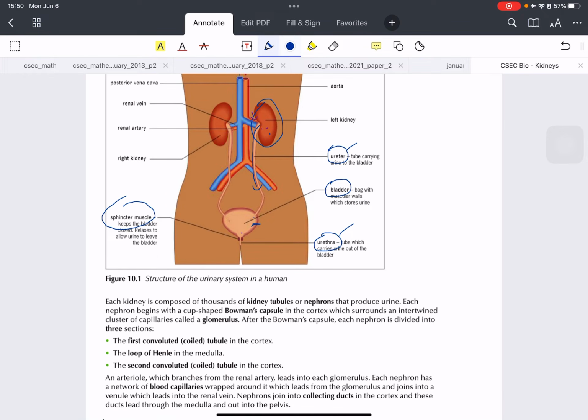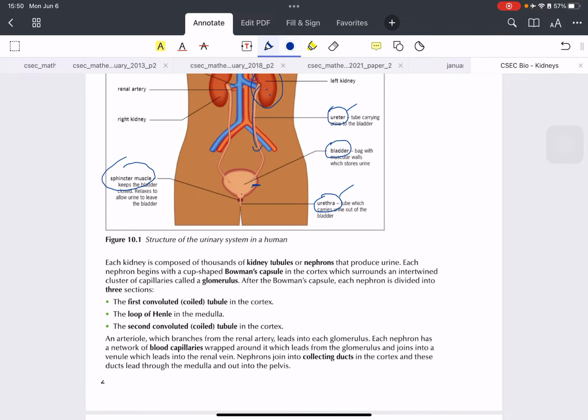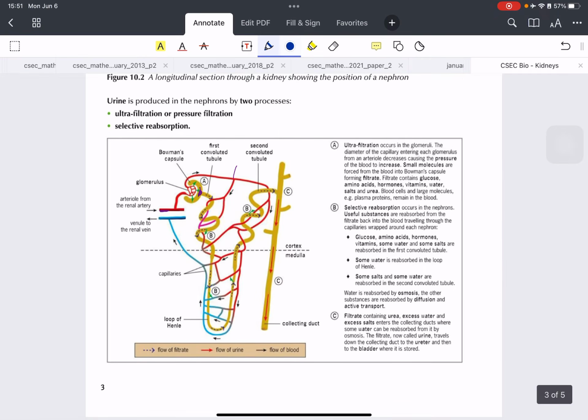Okay, so let's go now into the nephron, which is the main component of the kidney that actually produces urine. Each kidney is composed of thousands of these nephrons. It begins with a Bowman's capsule. I'll show you what that is in a very detailed diagram. And then it goes through a glomerulus, and then there are a lot of different coiled sections in the nephron. So let's go to the nephron. Here we have it. It looks very complicated, but it really isn't.